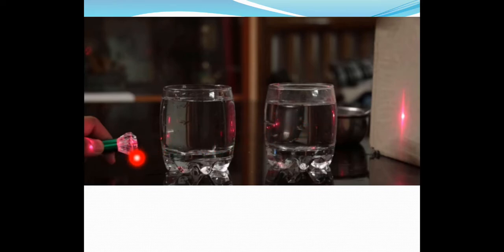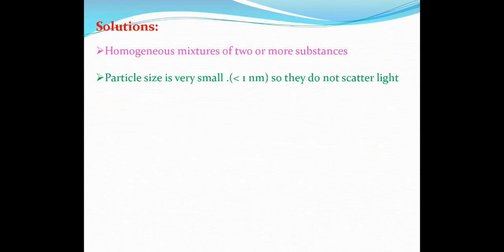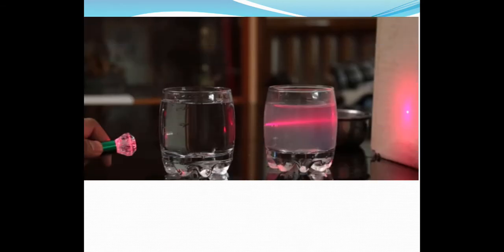Okay, so here you have a laser pointer. So this is the light, you can see it is this light pointer, it is here. That means it is coming through this water, but you cannot see the path of light in these glasses. Okay, so this sugar solution is, as I am saying, a solution, that means it is a homogeneous mixture. Now what you have to do is drop a small amount of milk in this second glass. So when you drop it, it will be like this, and when you stir it, you will see a picture like this.